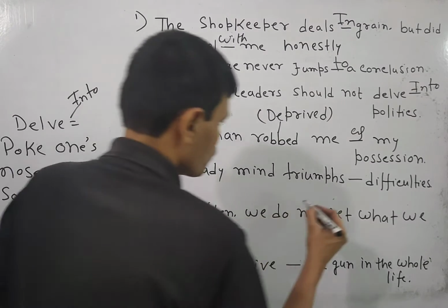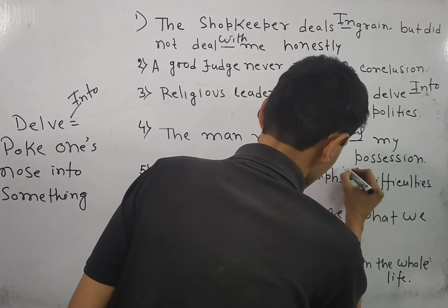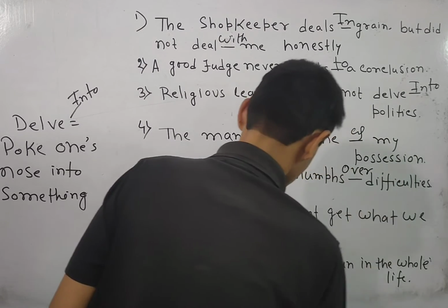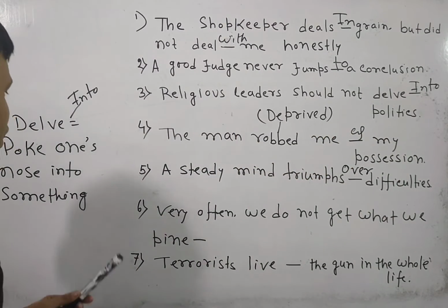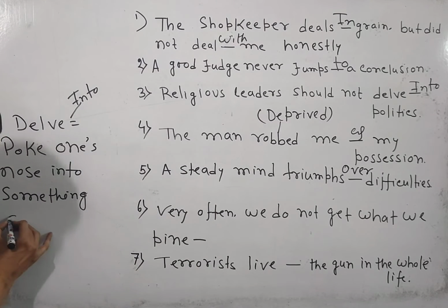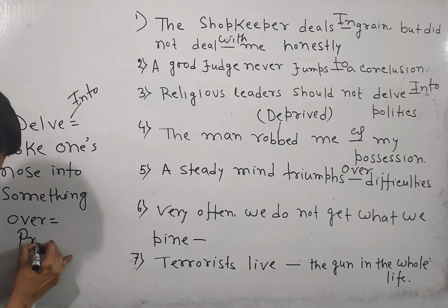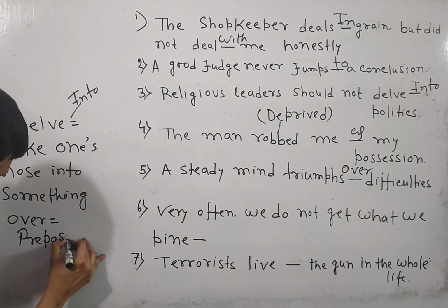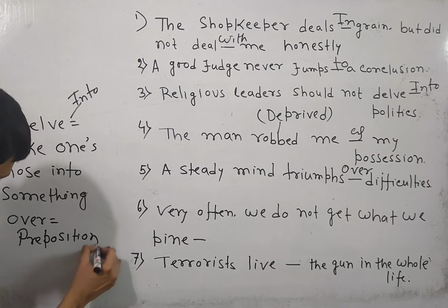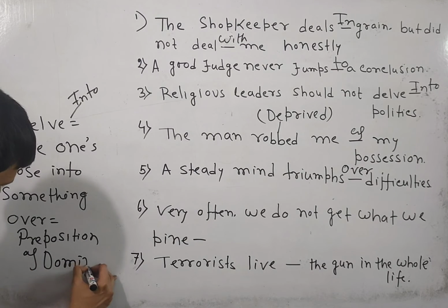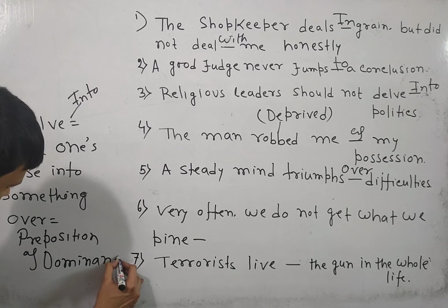So here over, if I just write, will be the perfect answer, as over also functions as preposition of dominance. Be careful, I am saying preposition of dominance.